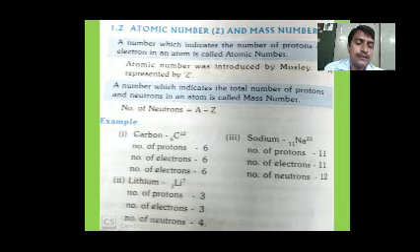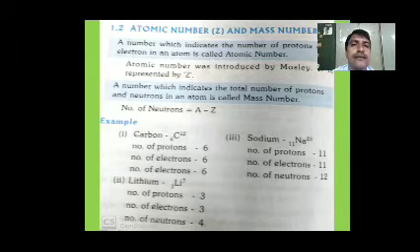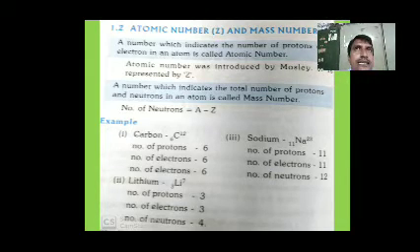Lithium-7: atomic number 3, mass number 7.